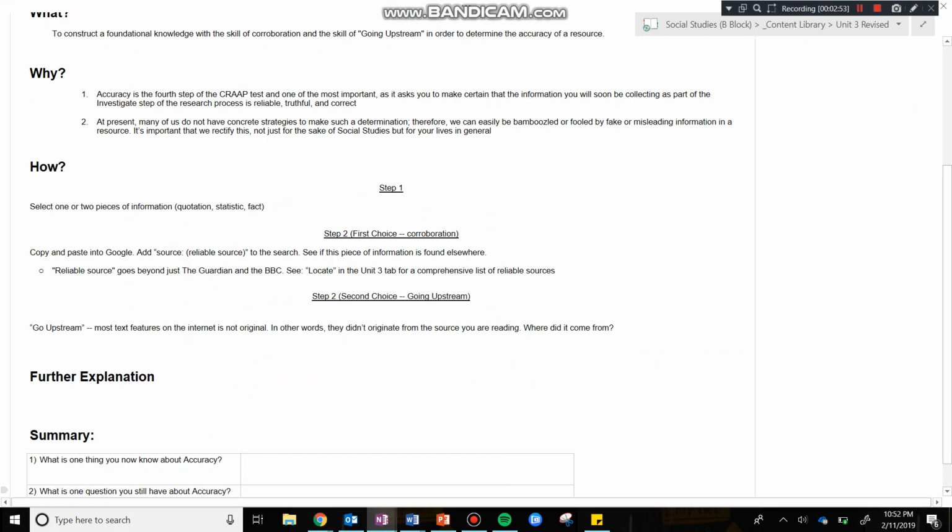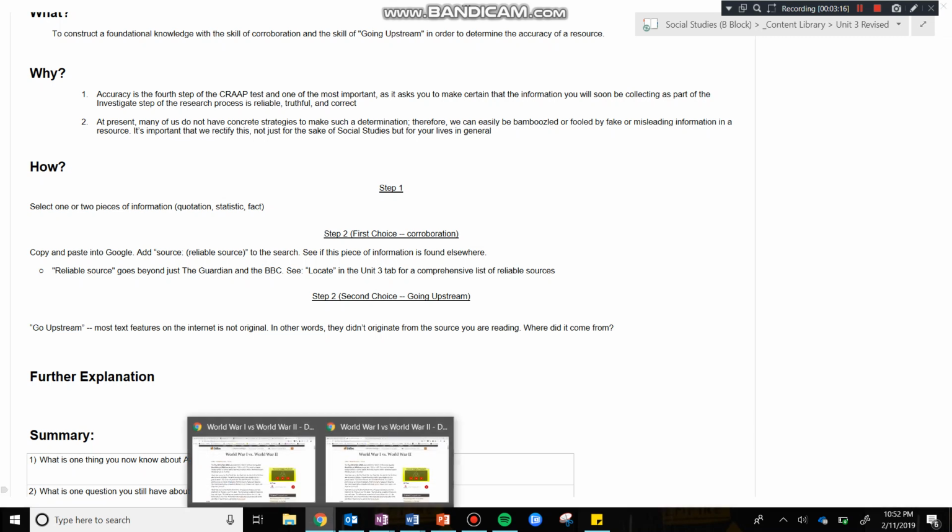Now, that was only one tool. A second tool that we're going to have is going upstream. In other words, most content, most information that we're going to find on the internet, it's not original, guys. We need to find where the information originated from. And in that regard, we're quote unquote going upstream. Now let's find some ways to do this. So let's go ahead and go back.